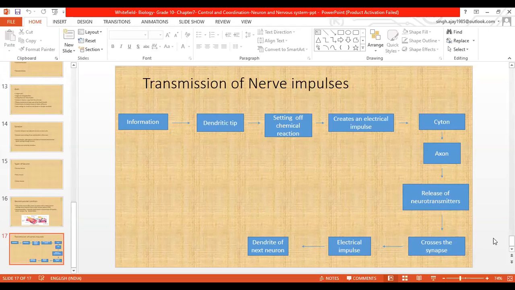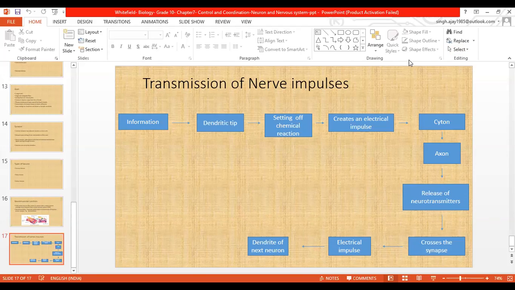Question number 2: what happens at the synapse between two neurons? That is the transmission of nerve impulse, which I told you just now. And how do we detect the smell of agarbatti or incense stick? That I told you in receptors. So you have to do question number 2 and question number 4 as homework. And figure 7.1a, the diagram of neuron, you have to draw in your notebook.